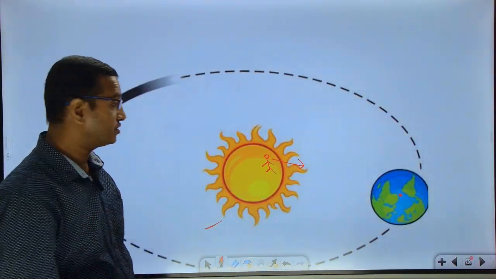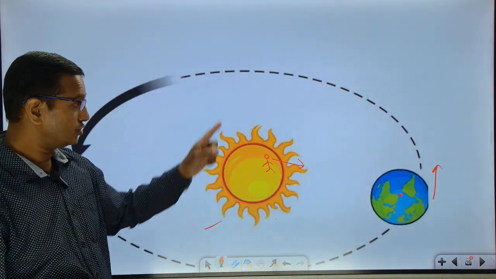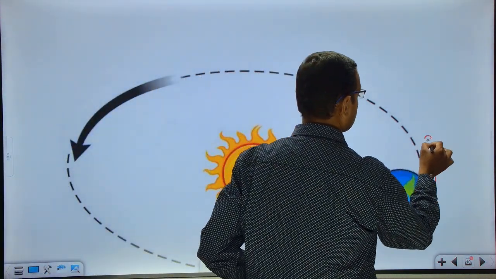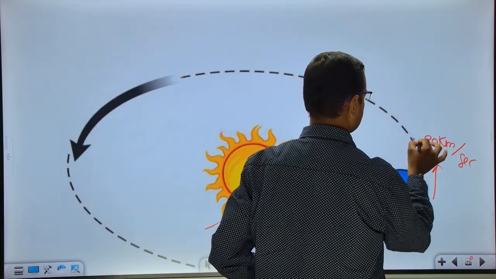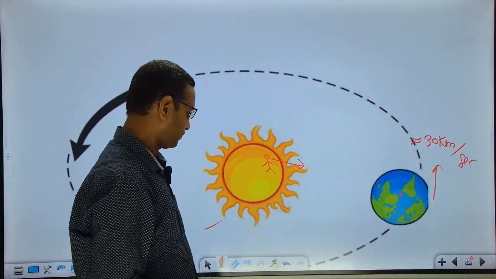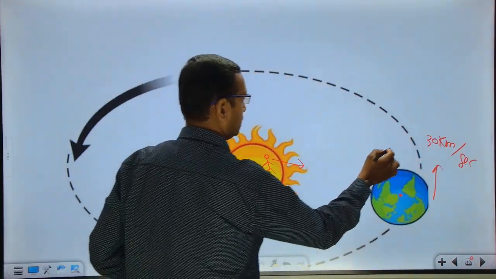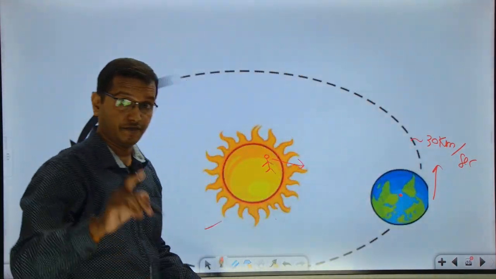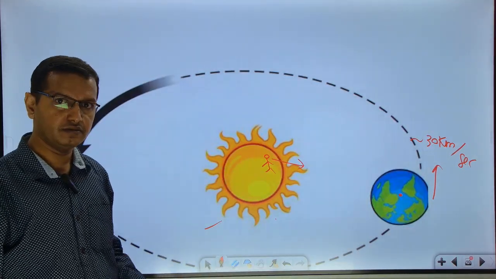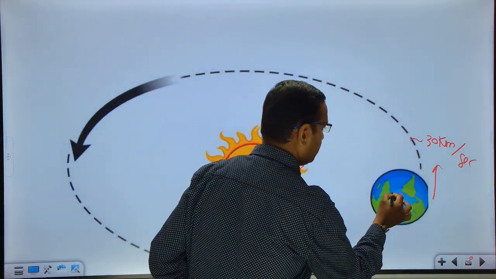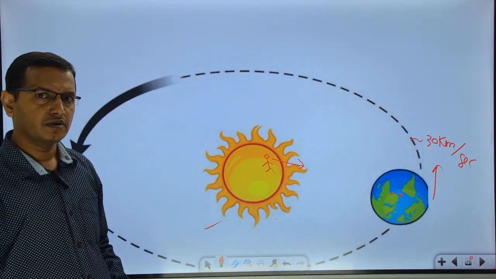What is the speed? If you just see, the earth moves at a speed of 30 kilometers per second. So for every second, I'm moving 30 kilometers with respect to this guy. But with respect to the guy next to me, I'm not moving, I'm still. Hope you're getting my point.